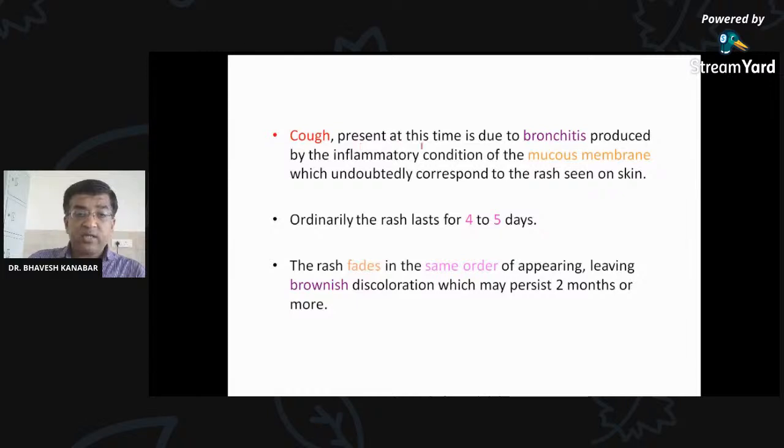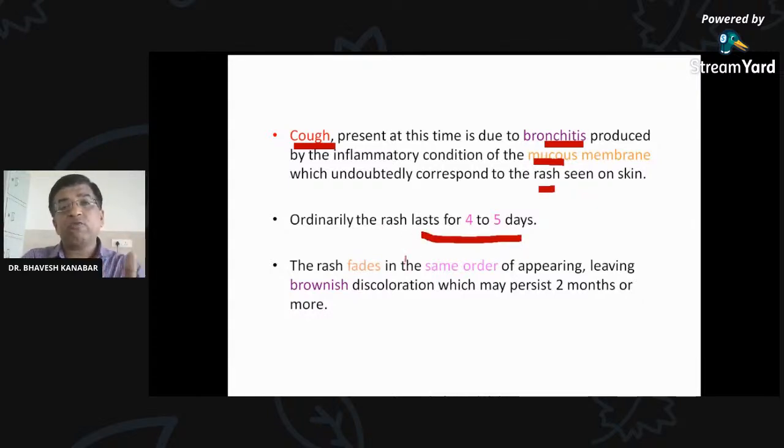Cough present at this time is due to bronchitis. If in the eruptive stage cough is also present, mainly rash and then cough, it is due to the inflammatory condition of the mucous membrane when it corresponds to the rash. Ordinarily, the rash lasts for 4 to 5 days. Within 4 to 5 days, they will resolve.